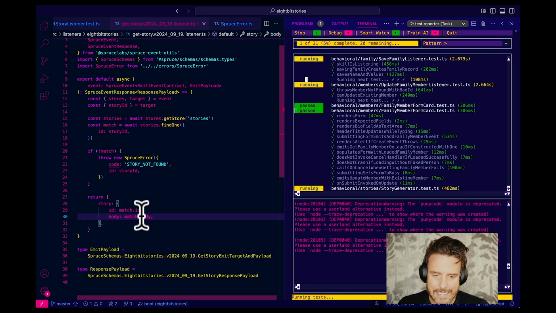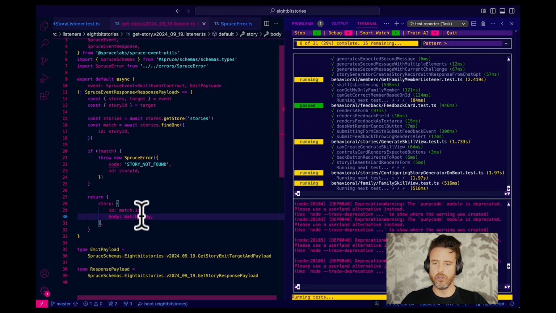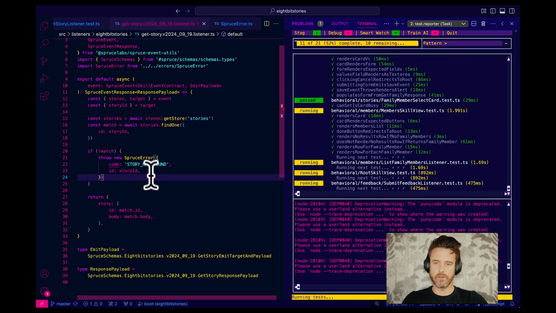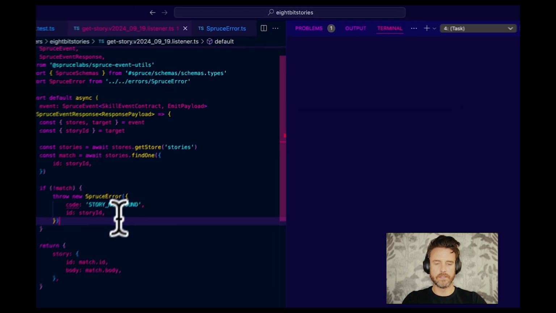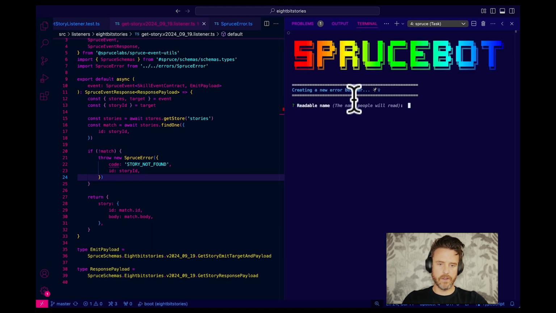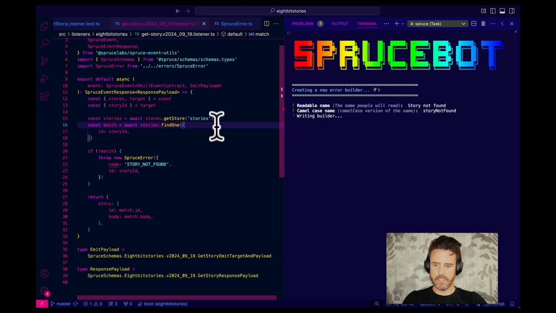All right. Last thing, let's fix this type error by creating a new error called story not found. So we're going to go create. I hit control space. We're going to create error. The friendly readable name is story not found. Story not found. Okay. That should go away, but then this should underline, I bet. Let's see. There, yep, see, the code was found, but the ID wasn't.